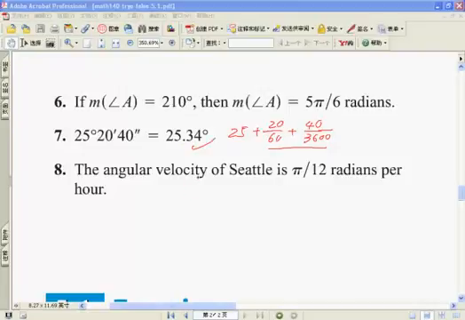Now number 8. The angular velocity of Seattle is pi over 12 radians per hour. True or false? What is the angular velocity of Honolulu?